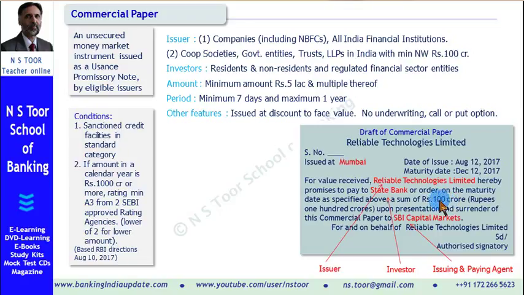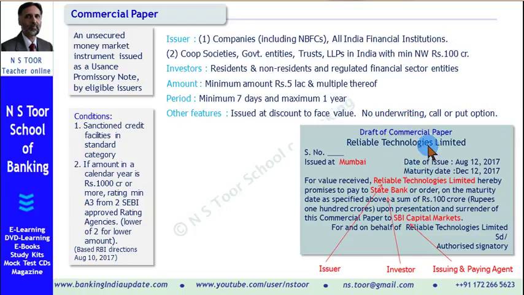SBI will pay the discounted value of this at a given rate of interest. So that is called issued at a discount to face value. And then the commercial paper cannot be underwritten. The risk of commercial paper has to be borne by the issuer company. No one else will own that risk. It means it cannot be underwritten.